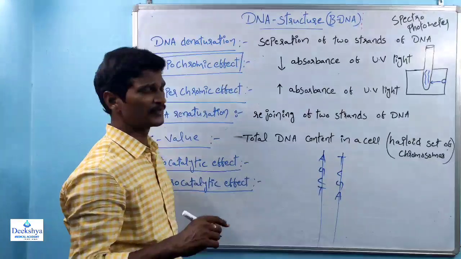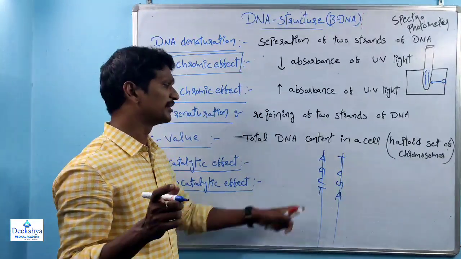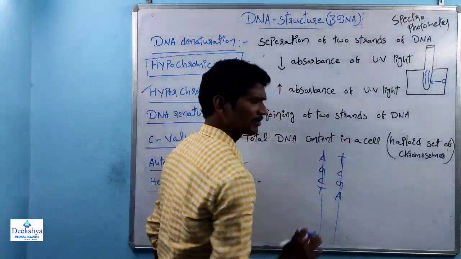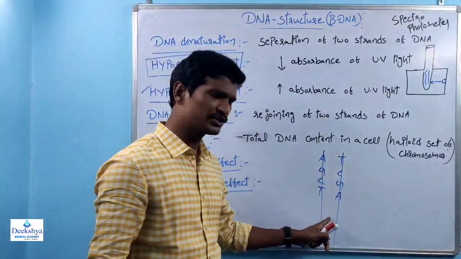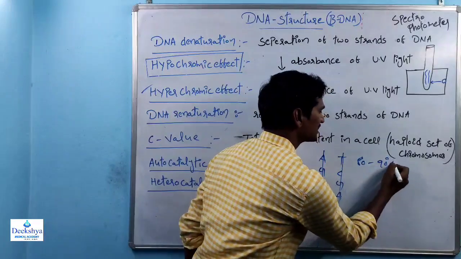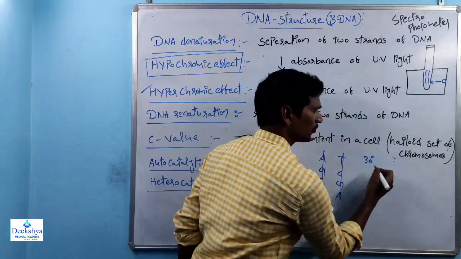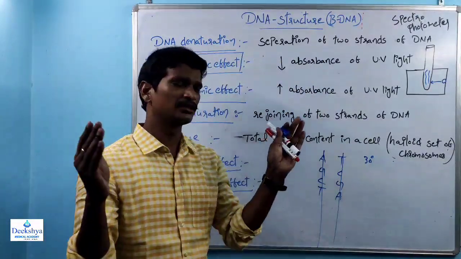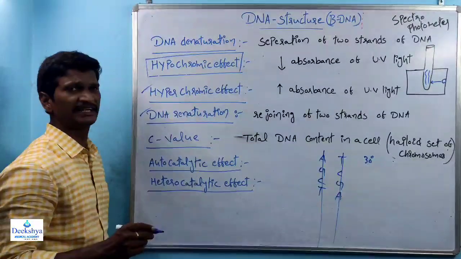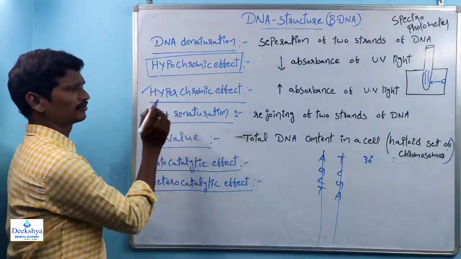So complementary base pairs are always present. If the two strands are separated during unfavorable conditions, for example at 80 to 90 degrees centigrade, and the temperature then comes down to 30 or 40 degrees centigrade, the two strands rejoin. This condition is called DNA renaturation.